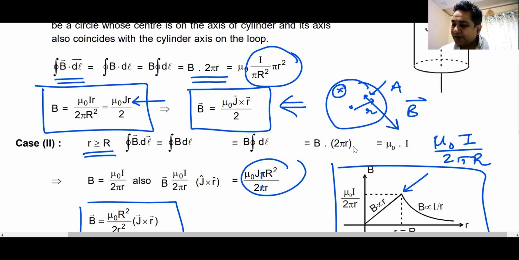So magnetic field is basically moving in circles, and the direction is given by J cross R. It is the same as dL cross R. Remember, dL cross R, the Biot-Savart law comes in the same form. J cross R, instead of dL, it becomes J. J is a vector. I is not a vector, so I cannot call it I cross R. So in the actual Biot-Savart law, we call it dL cross R. Here it becomes J cross R. Are you getting my point?